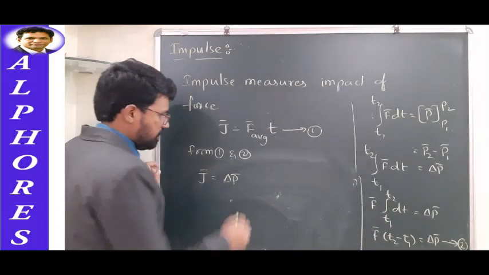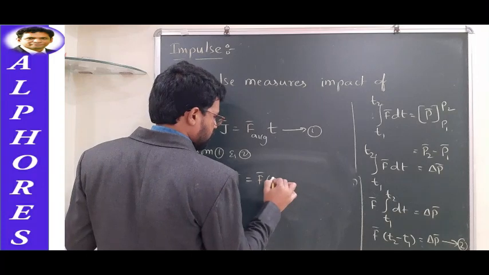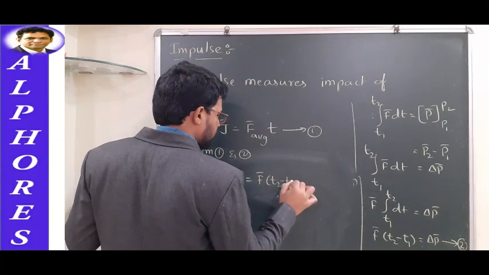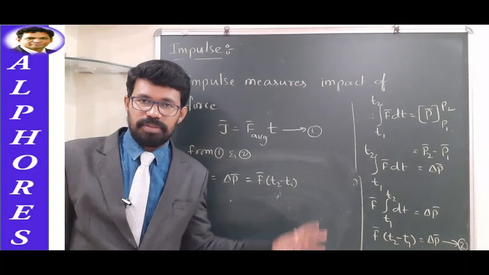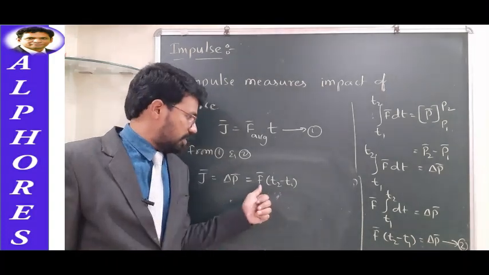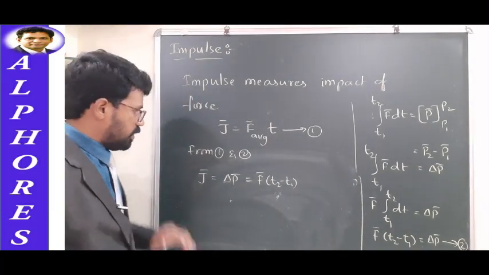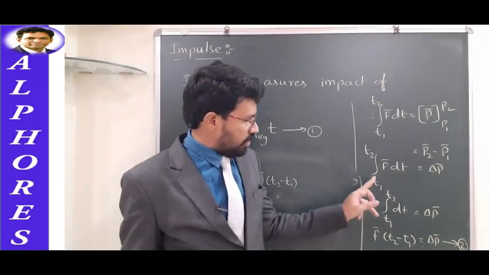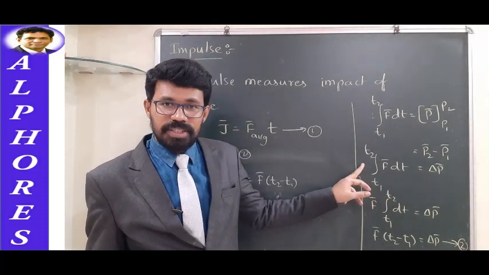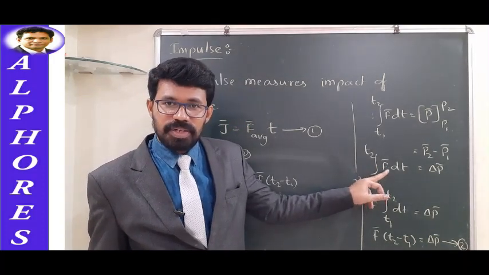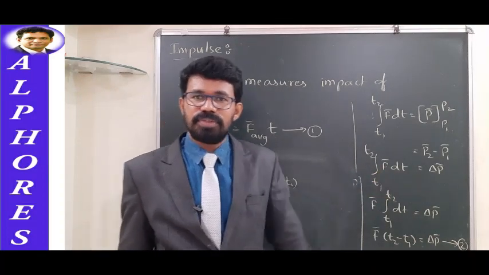change in momentum. And this change in momentum is equal to F bar into t2 minus t1. Or simply you can replace this with t. If t2 minus t1 is equal to t, what you can write? F bar into t. Okay. So this is a very important conclusion. Provided here what we have done, this F bar, if it is constant, then only you can bring it out of the integration. If it is time dependent, you cannot bring it out of the integration. Time dependent in the sense if force is variable.